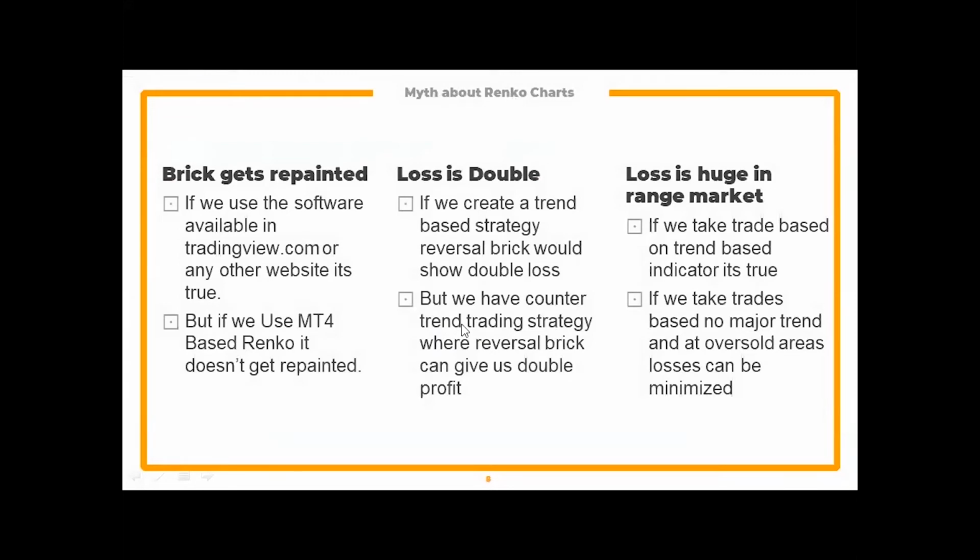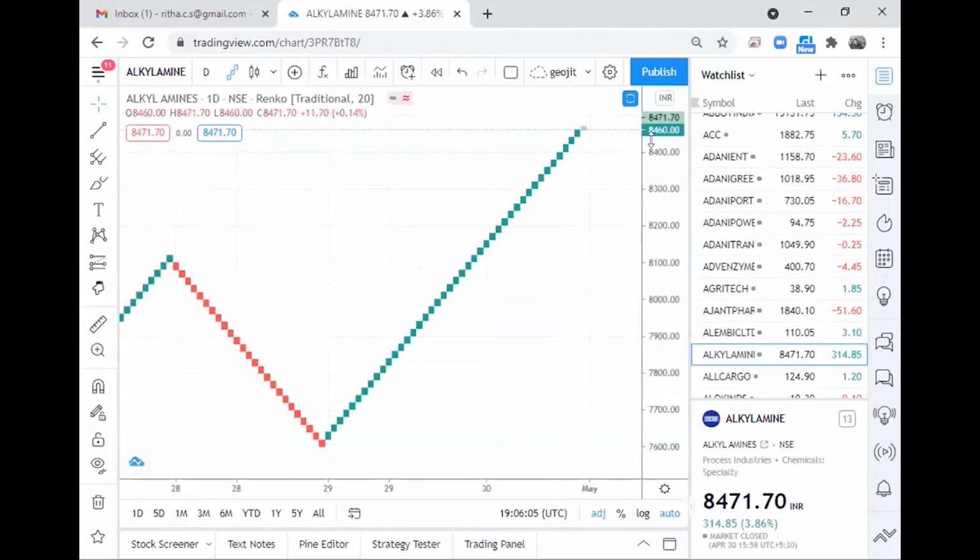Now let us try to understand what are the myths that we know about the Renko graphs. The first one is the bricks get repainted. Definitely true. If you look into the tradingview.com bricks, if the market suddenly comes down, let me show you how it happens. Imagine the market is actually trading in this way and it starts coming down. Something like this. What happens is this particular brick gets eliminated and there will be a formation of brick from here. Something like this. Let me change the color.